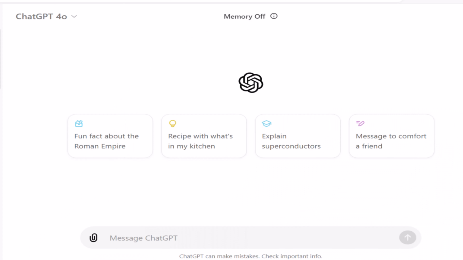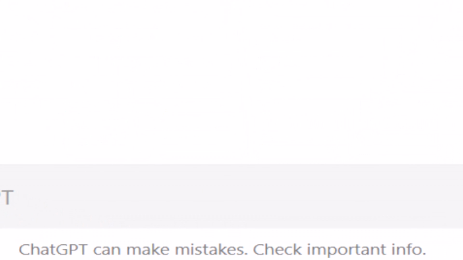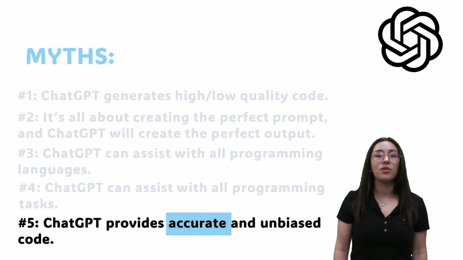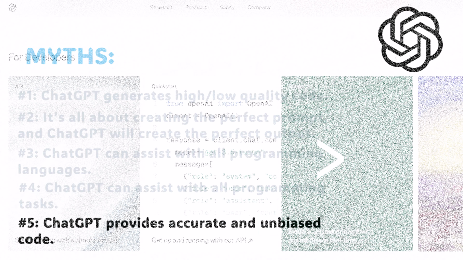When using ChatGPT and other AI tools, you are warned: ChatGPT can make mistakes, check important info. Thus, when developing or enhancing a code snippet with ChatGPT assistance, make sure to double-check whether the application of that code will lead to accurate and rather unbiased outcomes.